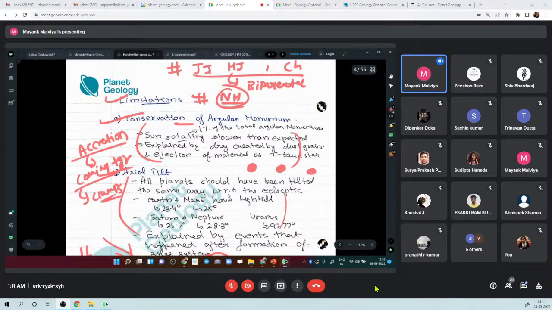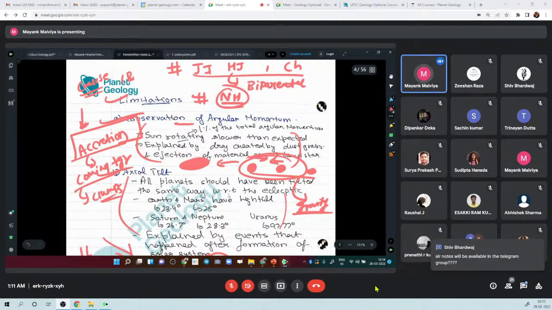They are coming together under the effect of gravity, due to gravitational pull, and then they become a bigger one. This is accretion, nothing more. It is just a technical term which you should use in the exam also. We also used terms like collisions and bombardment. These are all technical jargon with which you can score.